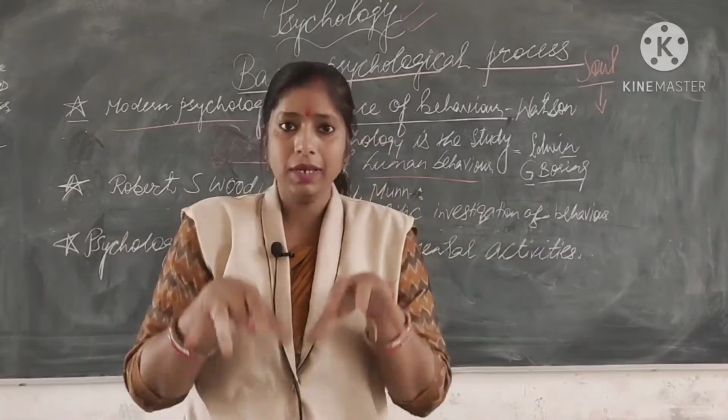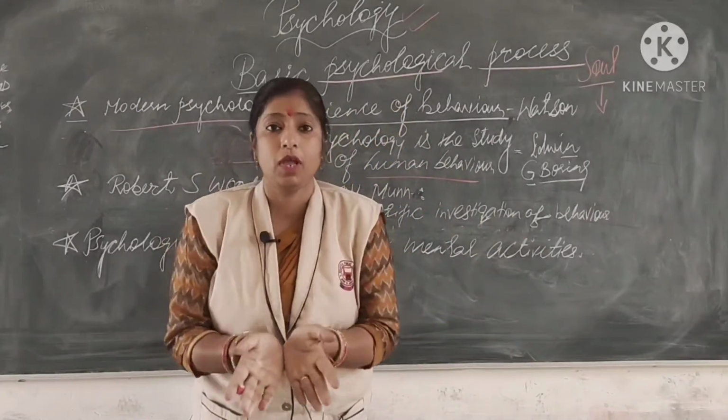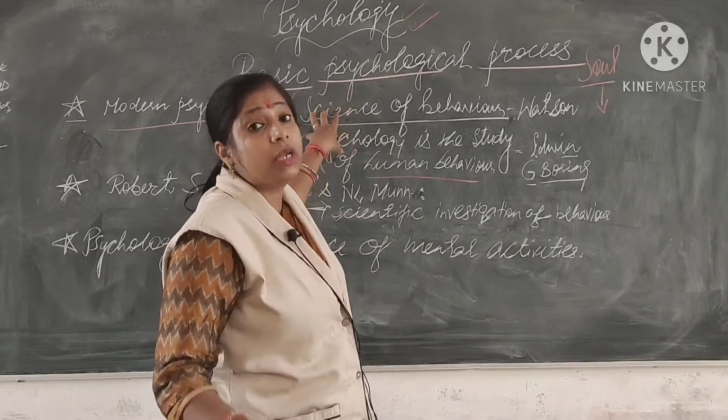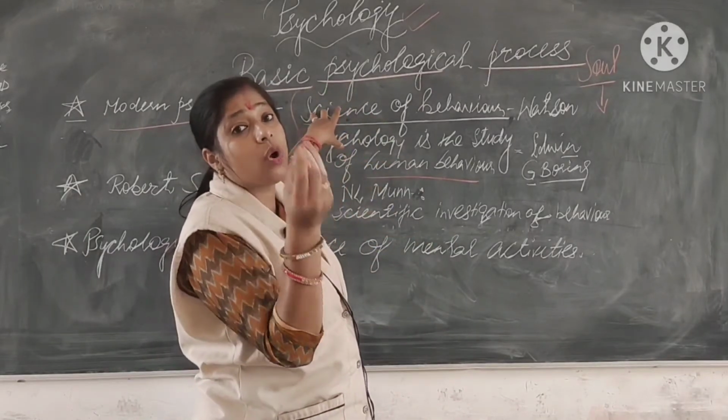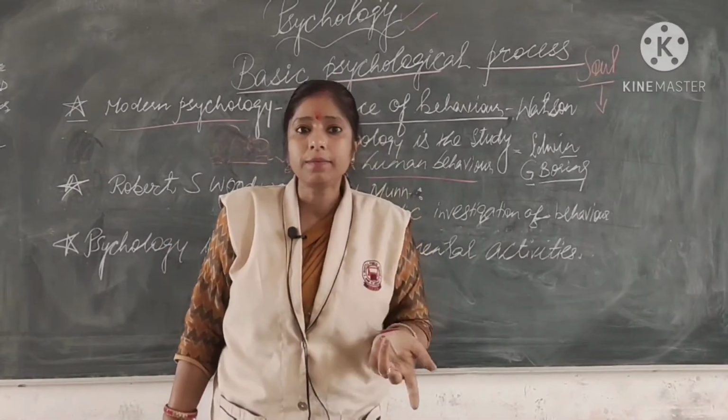But both definitions were rejected, not accepted as they are. Why were these two definitions not accepted? Because in both definitions, animal behavior was not there, and an animal is also an organism.